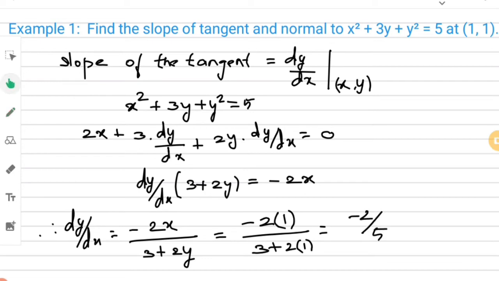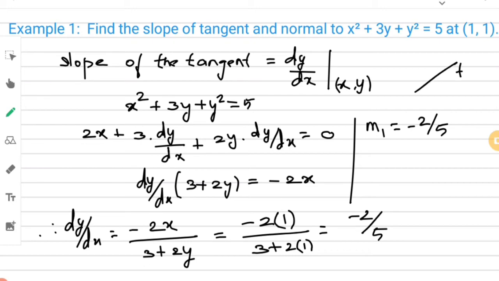And this one is the slope of the tangent. So the slope of the tangent I am going to assume as m1. m1 is nothing but minus 2 by 5. And also we need to find the slope of the normal. The normal is a line perpendicular to the tangent.